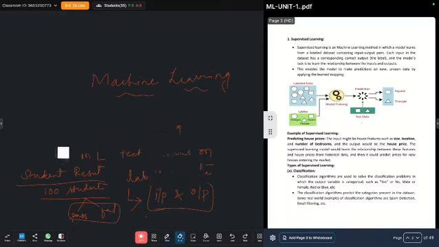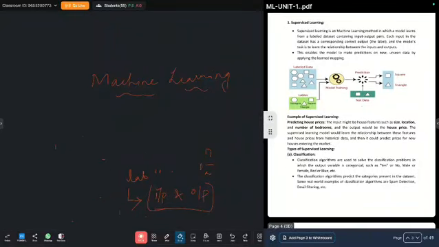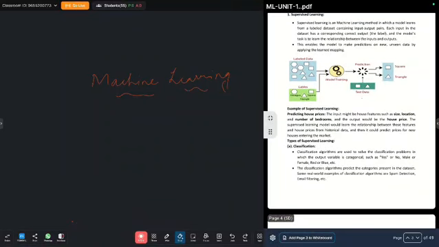Let us see some more examples and supervised learning algorithms. Let us see the working of supervised learning. In supervised learning, labeled data is given as input to the model.